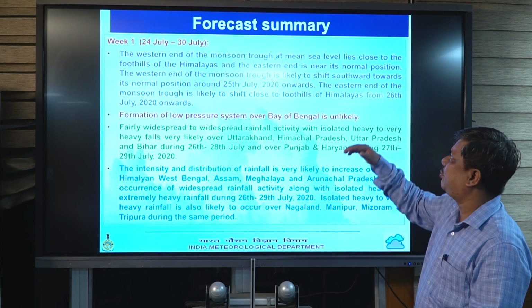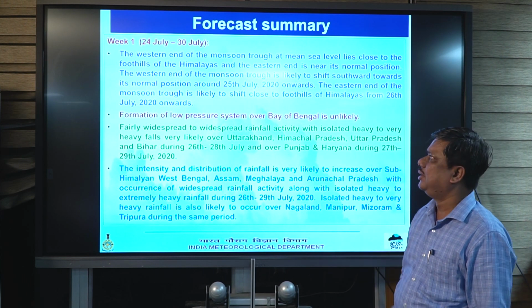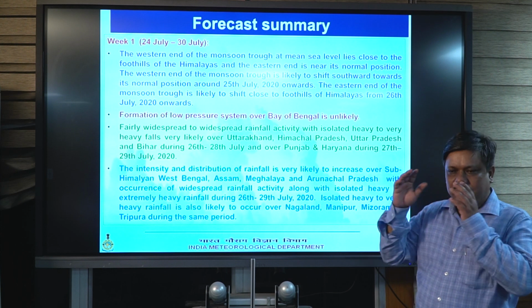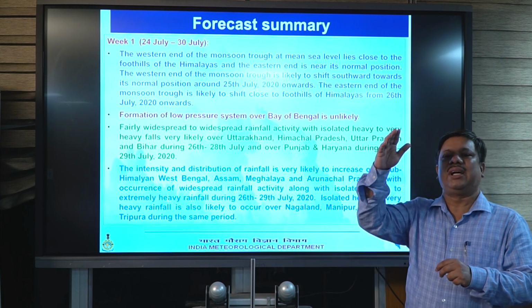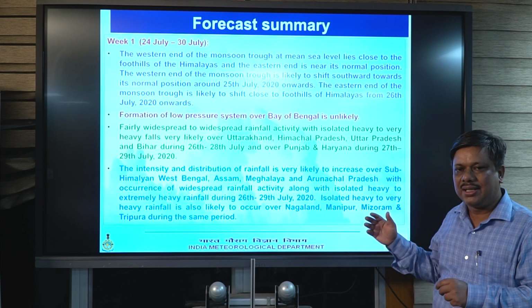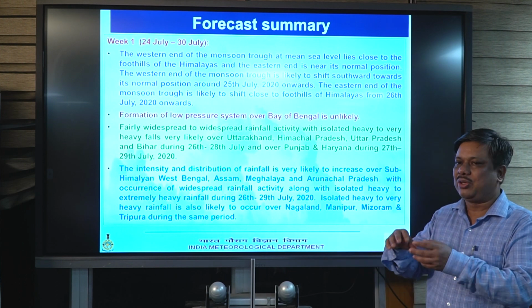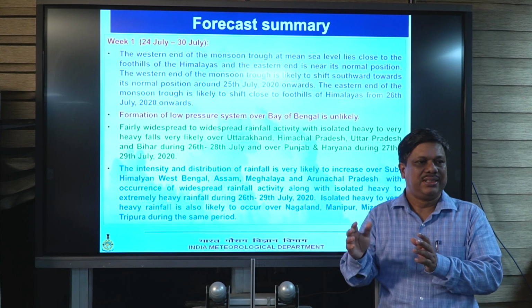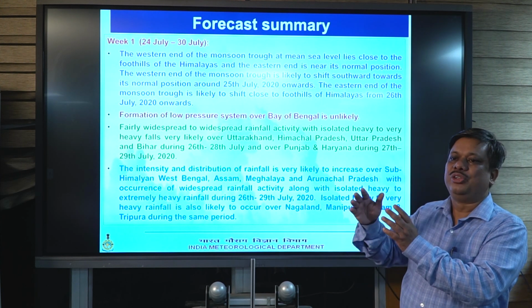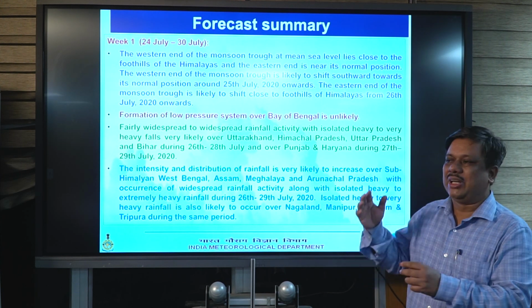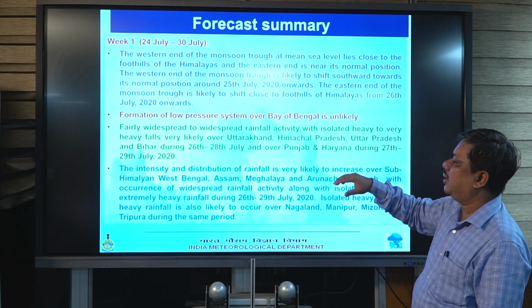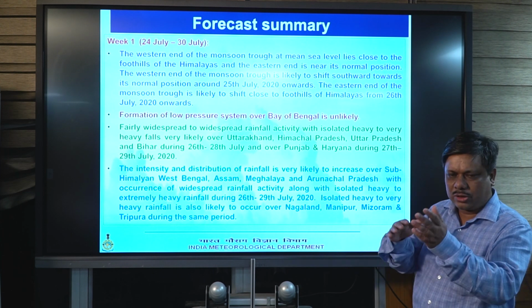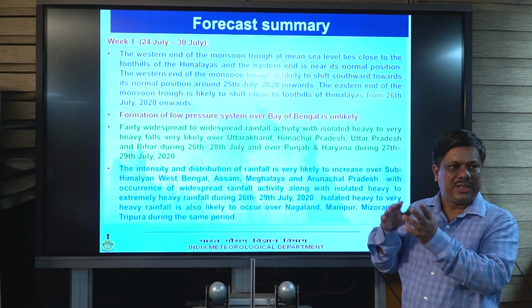Now if we summarize the forecast scenario for 2 weeks, we can see that the monsoon trough will behave like a seesaw. Now the western end is along the foothills and the eastern end is at a normal position, but after 25th the scenario will change. The western end will come towards south, but the eastern end will go back to the foothills. So this situation will be controlling the weather scenario over the Indian continent.